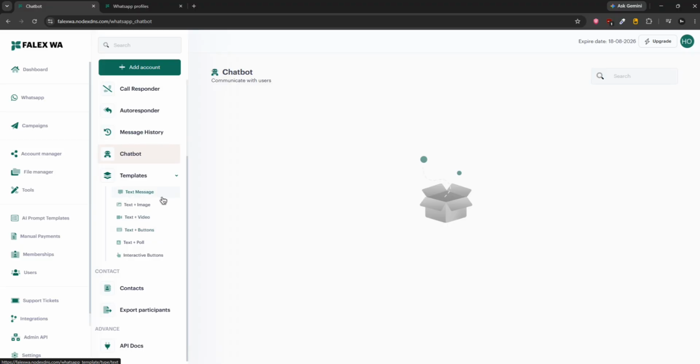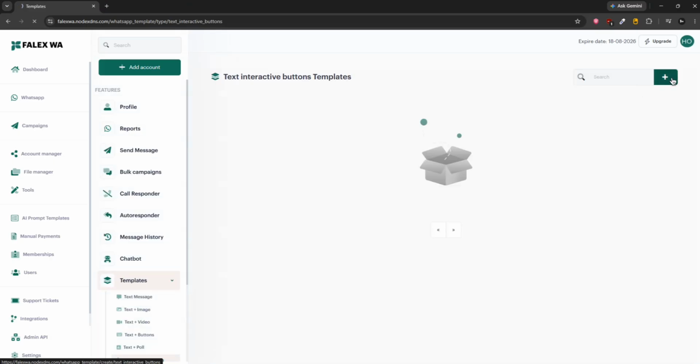Then template. Do we have message template, simple message template? We have image templates, we have video template. Here you can only send text. Here you can send text with image. Here you can send text with video. Here you can send button messages. Here you can send poll messages, and here you can send interactive button. What are interactive buttons? Let me show you the demo.